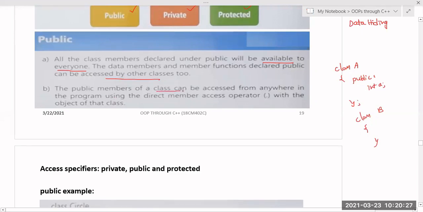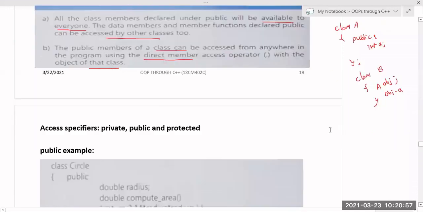So public members of a class can be accessed from anywhere in the program using the direct member access operator with the object of the class. So ippudu nenu class B lo ela access cheyochu ante, A ki oka object create cheyali, obj.a ante chalu, anthe. Okay, is that clear? Yes, sir. So if it is a public data member, then everyone can access it outside the class or in any other class. But class B lo use cheyalante compulsory I have to create the object for this A and obj.a ani access cheyochu. That is one thing.